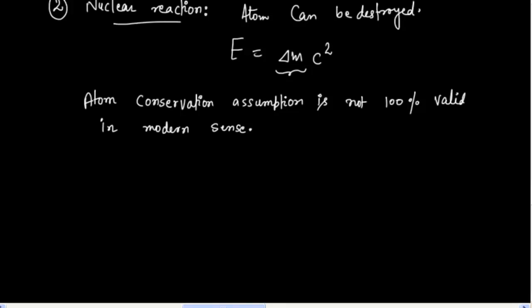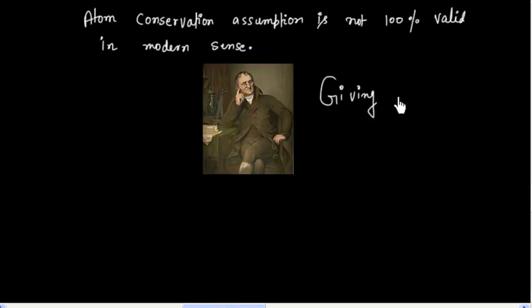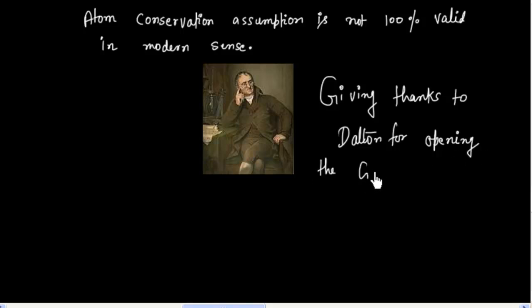Now we finish this lecture with a picture of Dalton. So this is Dalton. Giving a lot of thanks to Dalton for modern chemistry. He is the father of modern chemistry. Thanks to Dalton for the first theory in chemistry, for modern chemistry, for opening the gate of modern chemistry. So a lot of thanks goes to Dalton.